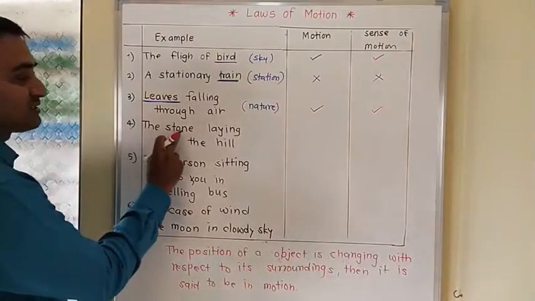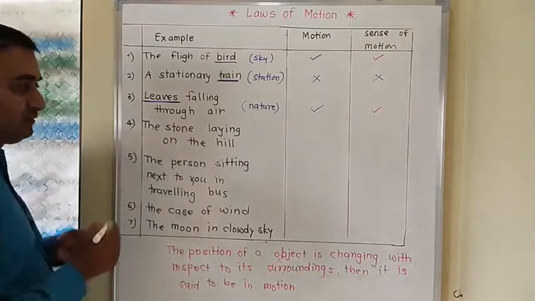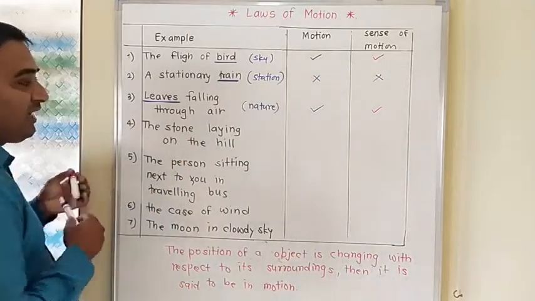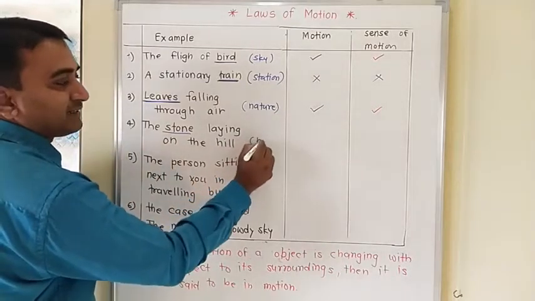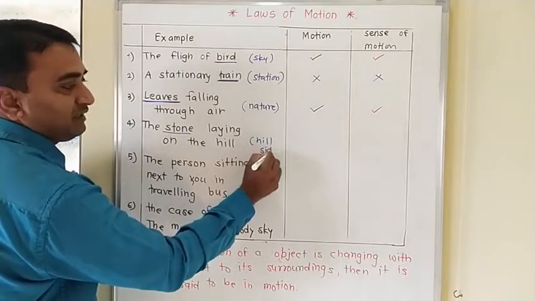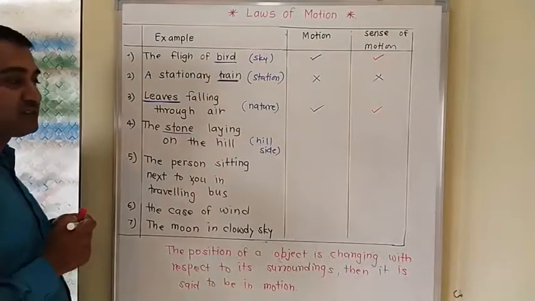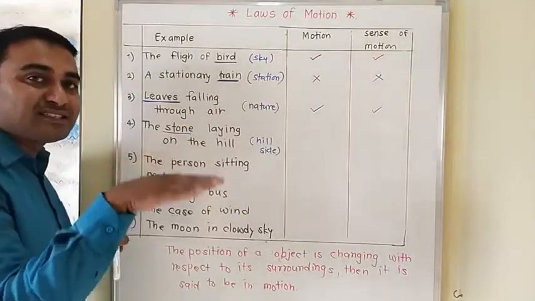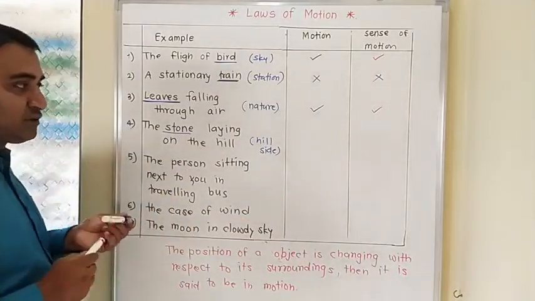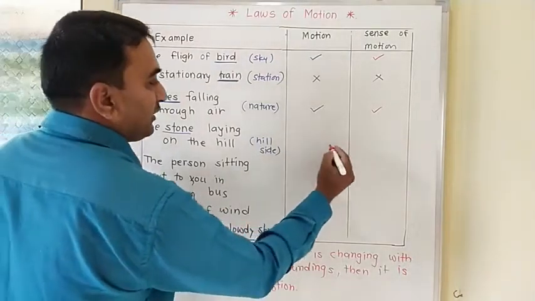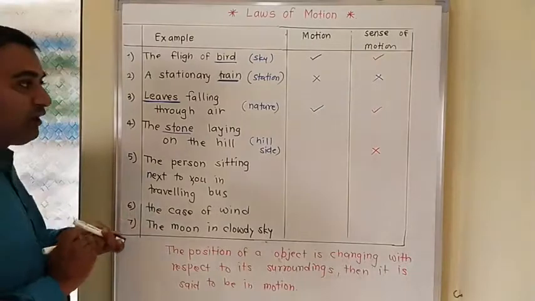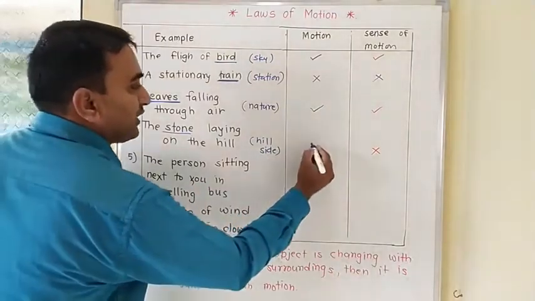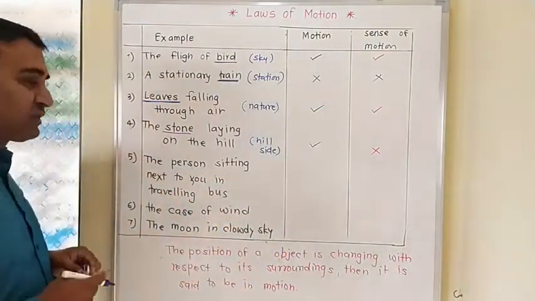Now, the stone lying on the hill. So here we have the stone as the object and the hillside as the surrounding for us. As the stone is lying, there is no motion. So definitely here we do not have a sense of motion, and along with that, actually no motion is there.